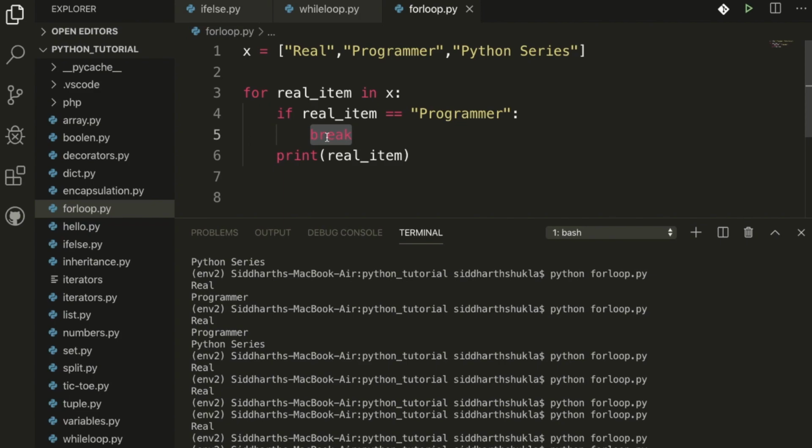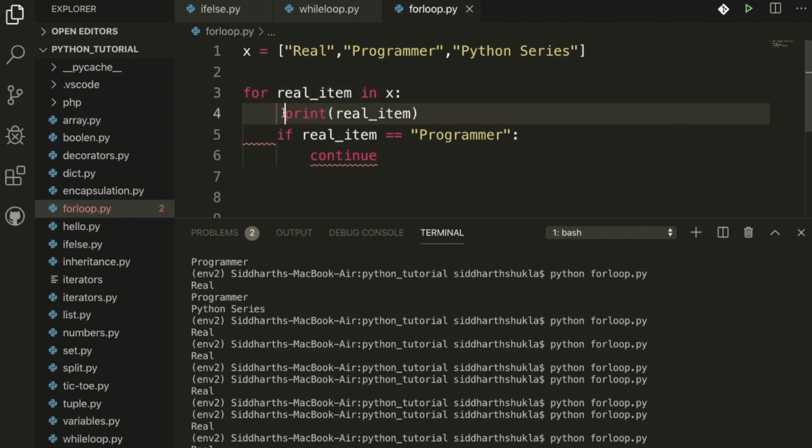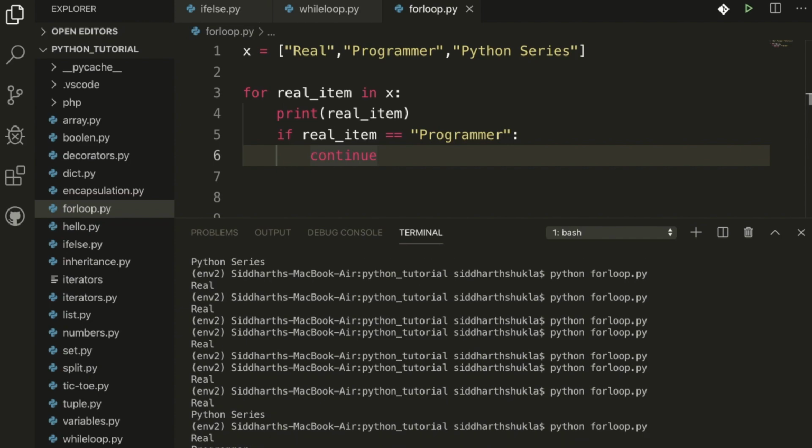Suppose I'm here and I'm going to use continue, then what do we get? Check, we get the result of the real, and programmer we are comparing, and after that we get the result of the Python series, real and Python series. Because here we are printing, we are checking, and then again continuing. Suppose I write it out of the box, maybe we will get all results here. Check again, we get real, programmer, Python series, all the results.